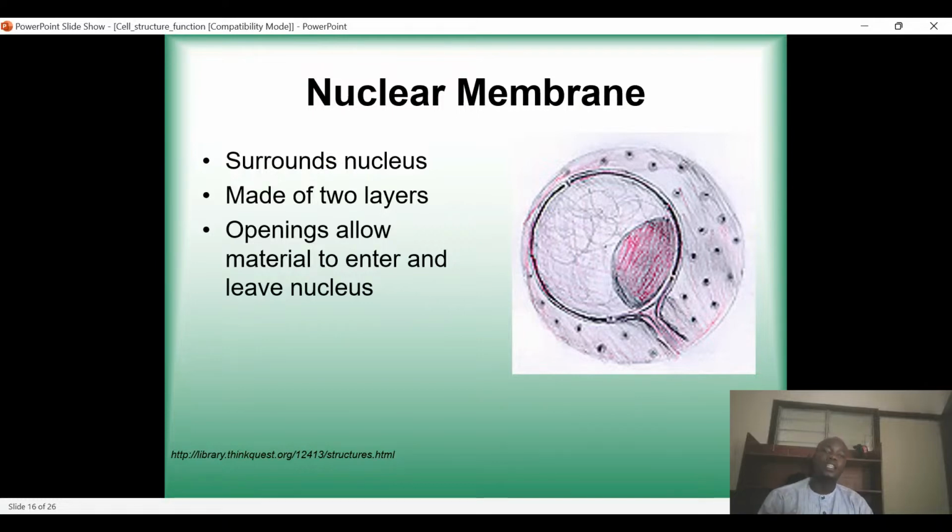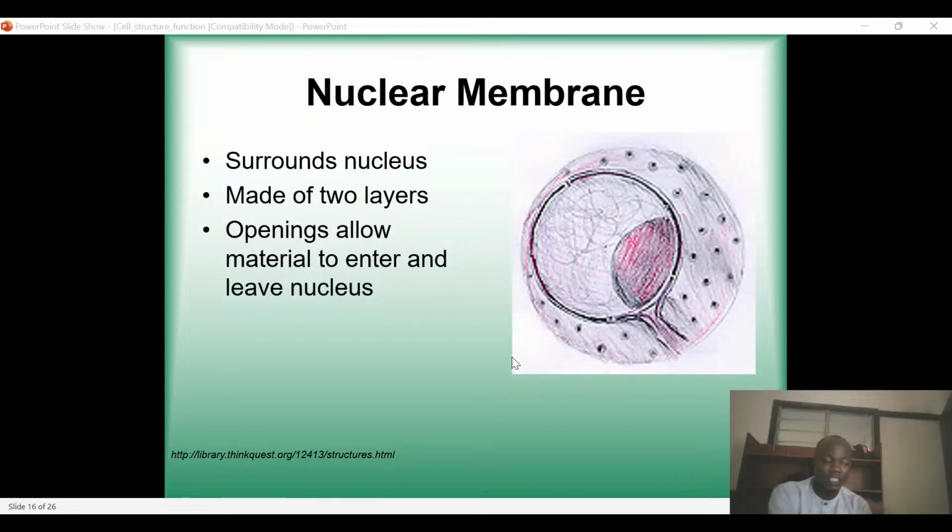Also, this nuclear membrane is what controls the material getting in or leaving the cells. Of course, during what you call the central dogma of molecular biology or gene expression, the DNA is in the nucleus, and the DNA is usually converted into RNA in the nucleus. And of course, the RNA is what we use to synthesize proteins.